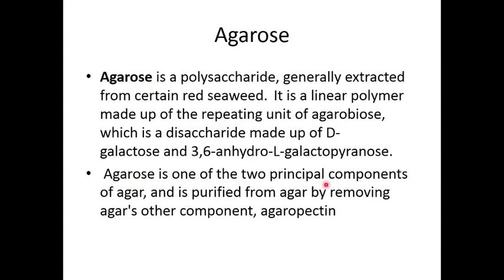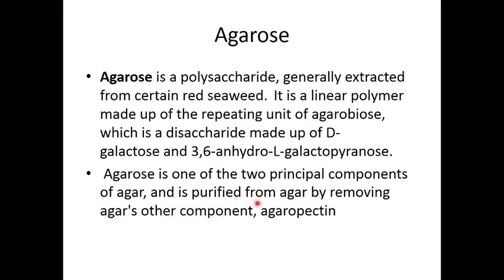You usually have a question: what is the difference between agar and agarose? Agarose is one of the two principal components of agar and is purified from agar by removing the other component, agaropectin. So agarobiose and agaropectin are the important components of agar, of which we remove the agaropectin and take only the agarobiose unit, forming agarose.